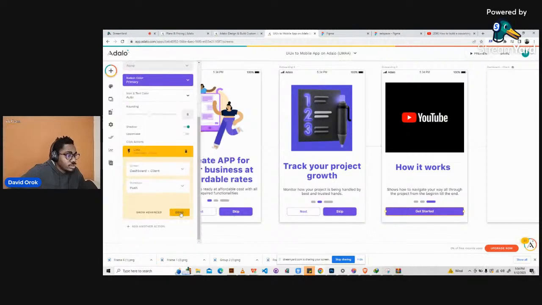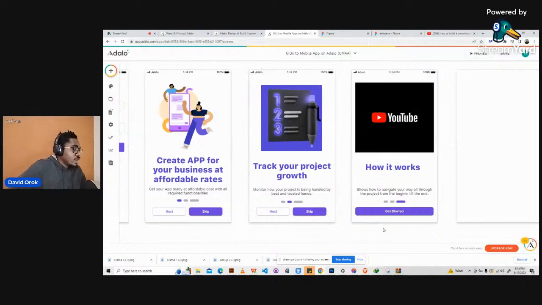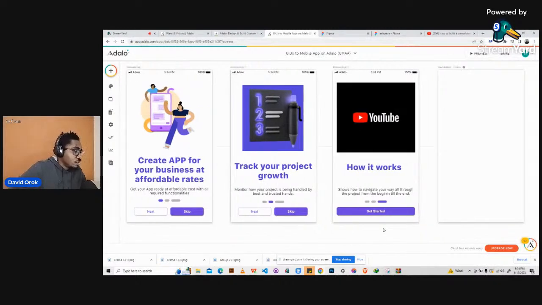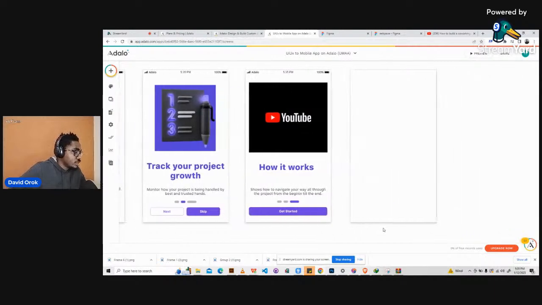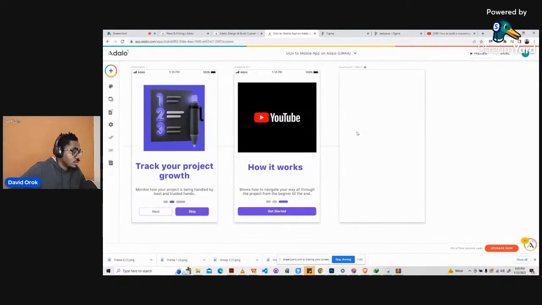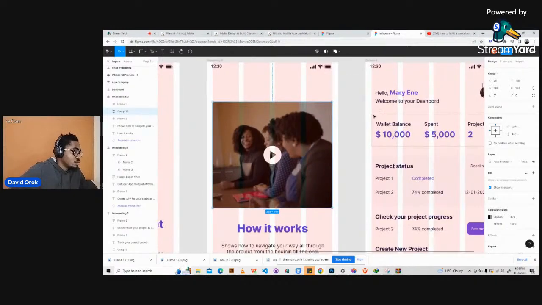Okay, so all right, this is it. We now have our designs a little bit more colorful this time around because we have UI/UX design. So let's look at the dashboard. We're not going to go into detail in the dashboard right now. We will later, but I just want us to have Hello Mary, welcome to your dashboard, and this picture. That's all. Then later on we'll fix the remaining part.